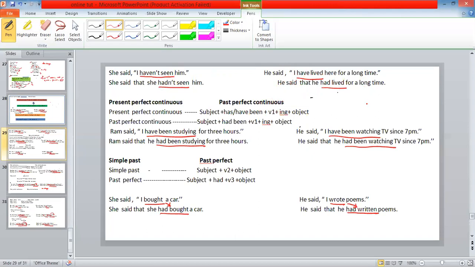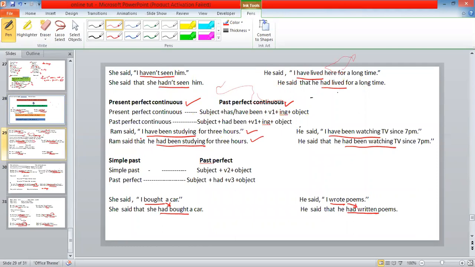Now let's see the next tense. Present perfect continuous changes into past perfect continuous. Here in this example, Ram said, "I have been studying for 3 hours." Ram said that he had been studying for 3 hours.